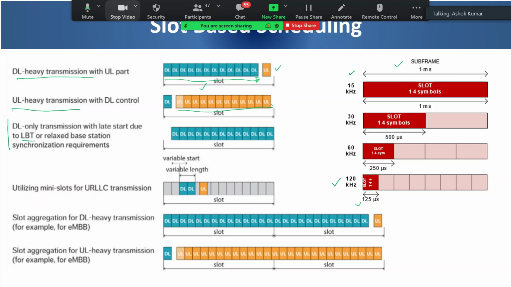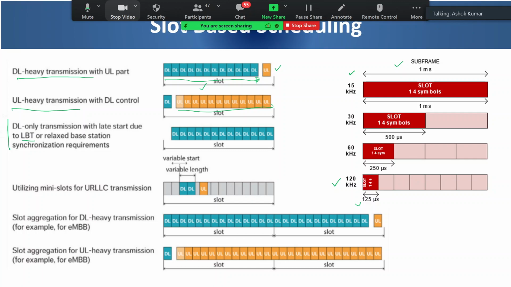Suppose one device is already using the resources, if another device starts transmitting, there will be a collision. To avoid that, the concept is listen before talk. So your device keeps listening to the network, and whenever it is free, it transmits the data.